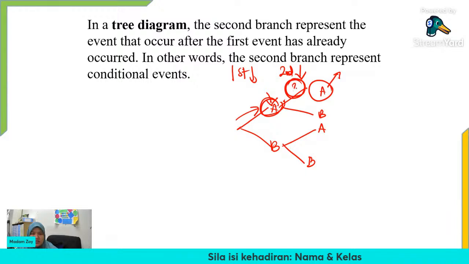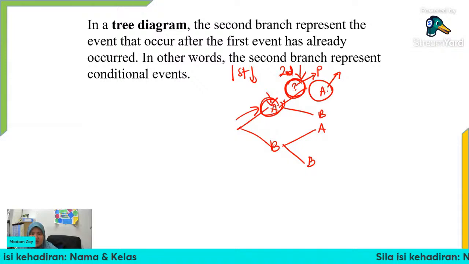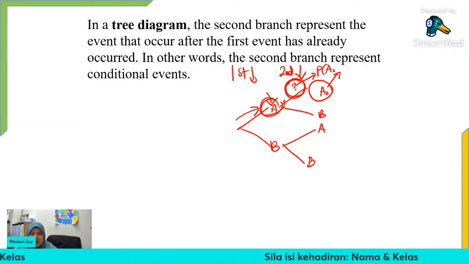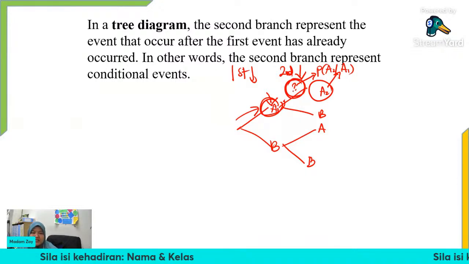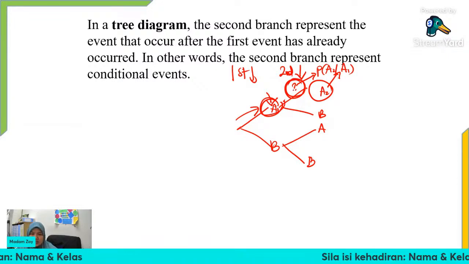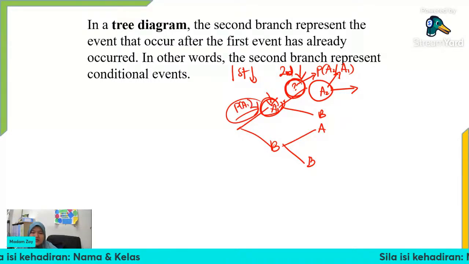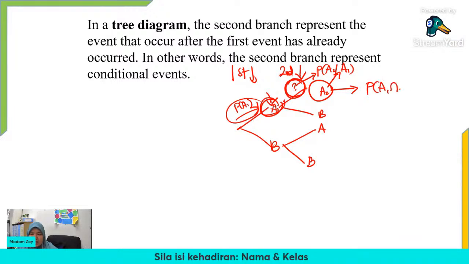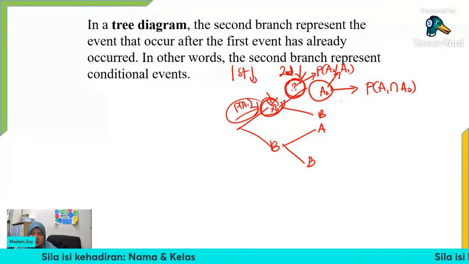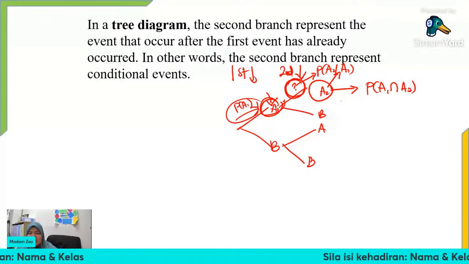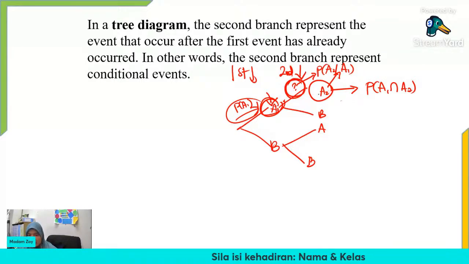So this value here, let's say this is 2 out of 3. This value here represents the probability of the second A happening if the first A has happened. So the value here is actually a conditional probability. After we multiply along the branch, this is probability of A1, right? This is probability of A2 given A1. We know that it happened together, A2 and A1 together. The result here is the intersection between the two events A1 and A2.